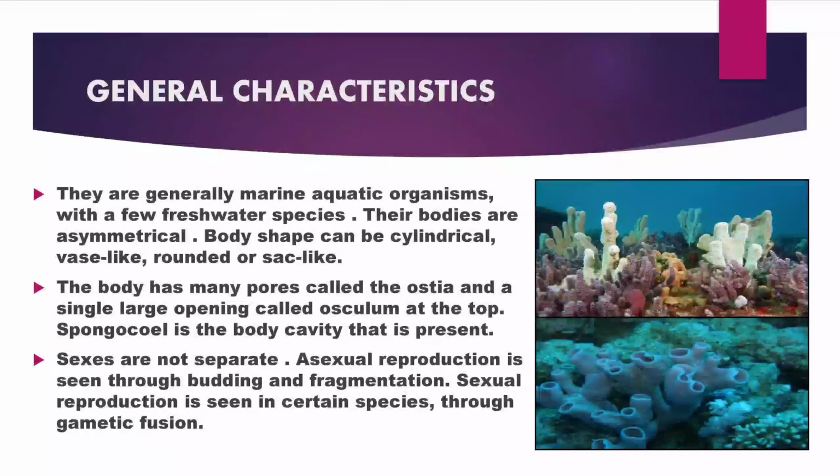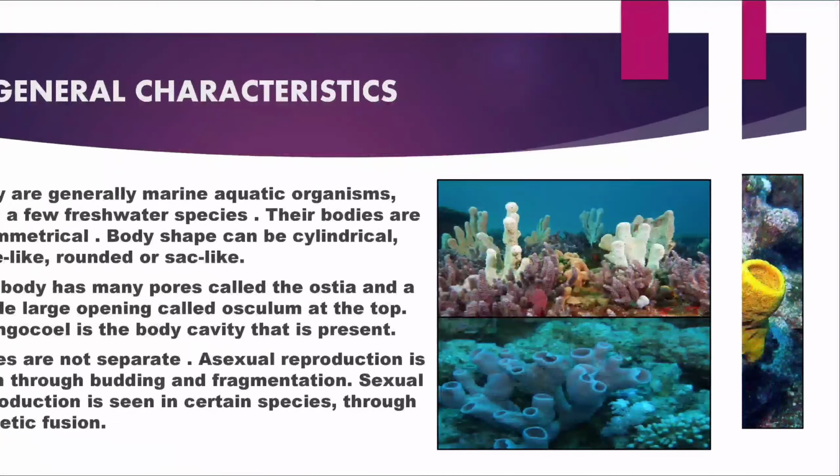General characteristics. They are generally marine aquatic organisms with a few freshwater species. Their bodies are asymmetrical. Body shape can be cylindrical, vase-like, rounded, or sac-like. The body has many pores called ostia and a single large opening called osculum at the top. Spongocoel is the body cavity that is present. Sexes are not separate. Asexual reproduction is seen through budding and fragmentation. Sexual reproduction is seen in certain species through gametic fusion.